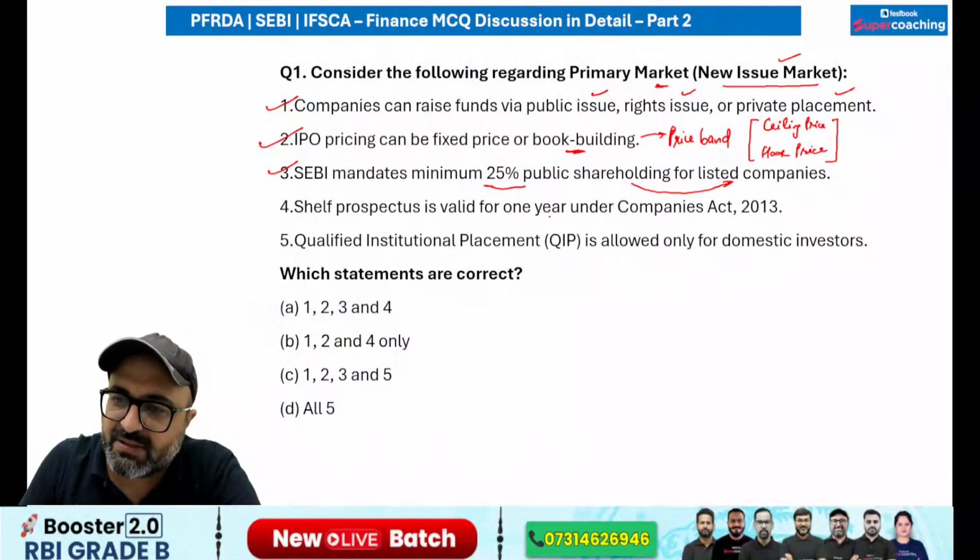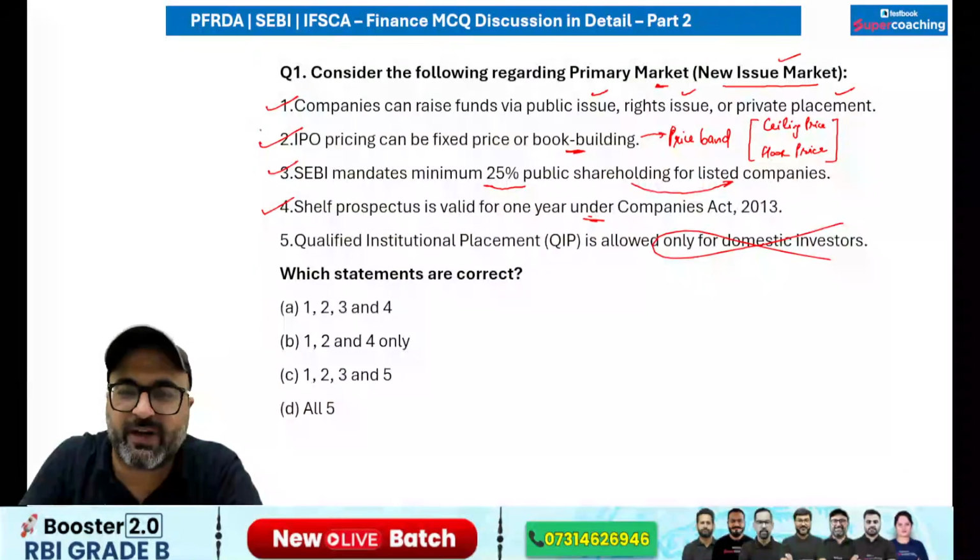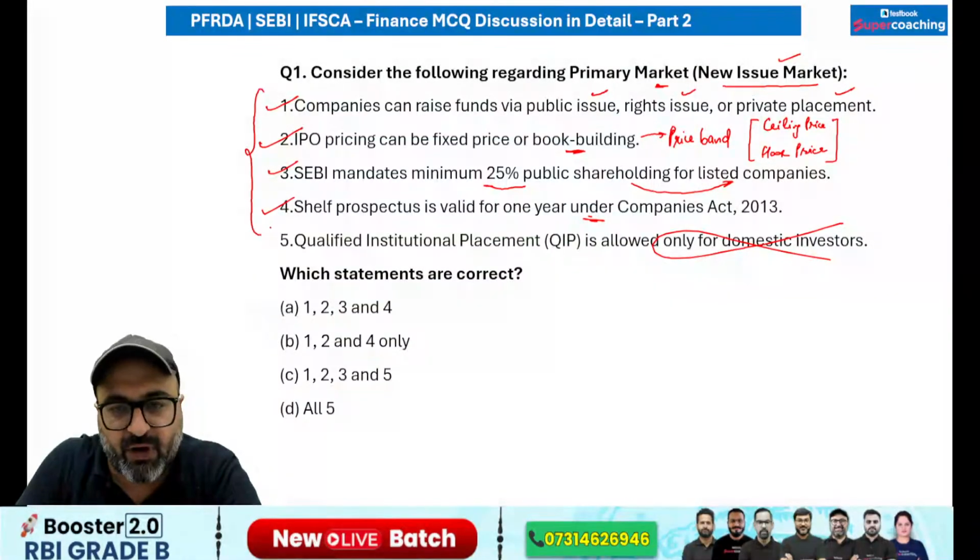Shelf prospectus is valid for 1 year under the Companies Act. That is correct. Qualified institutional placement is allowed only for domestic investors. No. Qualified institutional placement is allowed for foreign investors as well.